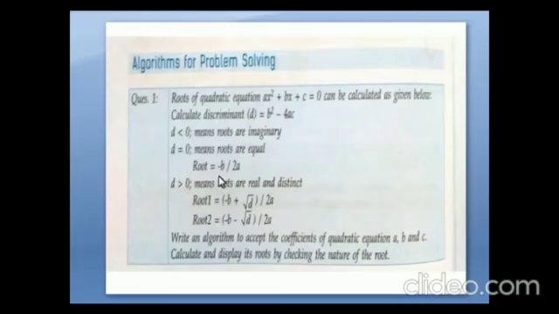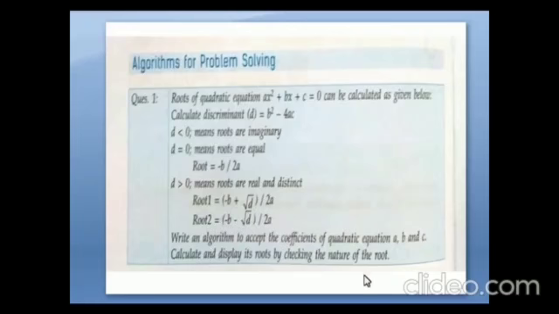How to find the root? Root equal to minus b upon 2a. If D is greater than 0, it means roots are real and distinct. The root 1 equal to minus b plus square root of D upon 2a, and the root 2 equal to minus b minus square root of D upon 2a.